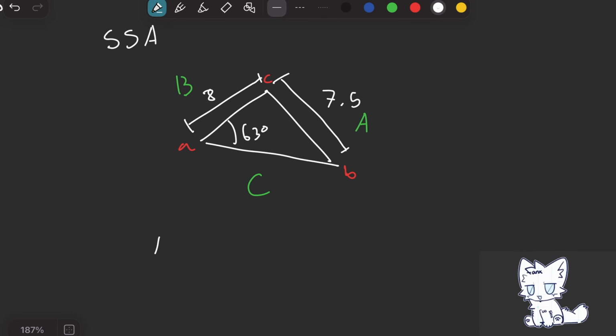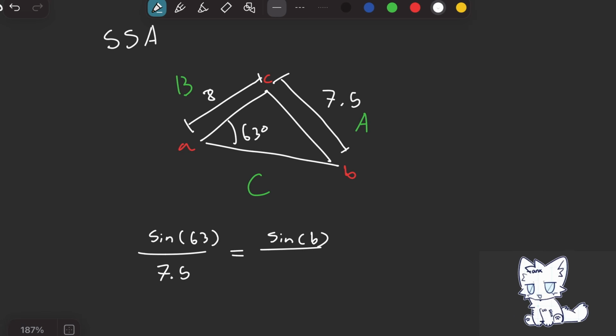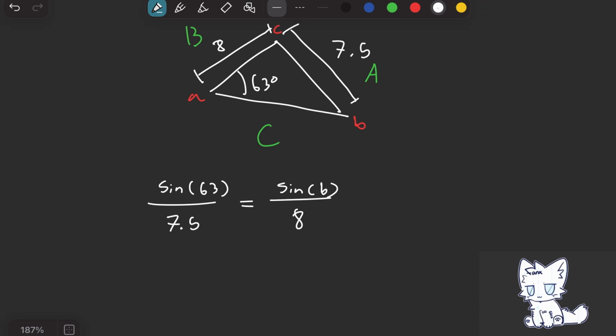So we have sine of A, which is 63, over side length A, which is 7.5, and that is equal to sine of B. Let's find angle B. Side length B is 8.